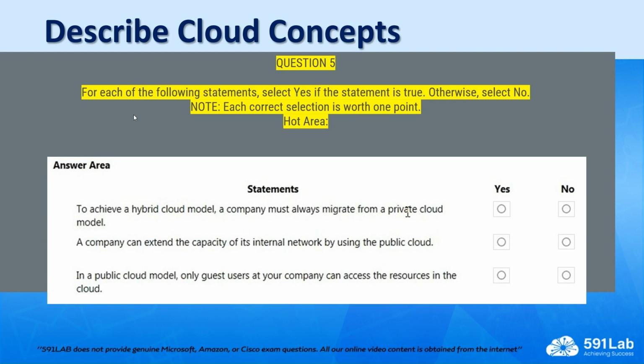That communication is usually enabled through the VPN gateway, site-to-site VPN, or you can even use Azure ExpressRoute. So in this regard, the answer to this question is a yes, because a company can extend the capacity of its internal network by using the public cloud. This is very common, as we know it. When you need more capacity, rather than pay out for new on-premises infrastructure, you can configure a cloud environment and connect your on-premises network to the cloud environment by using a VPN, as I mentioned.